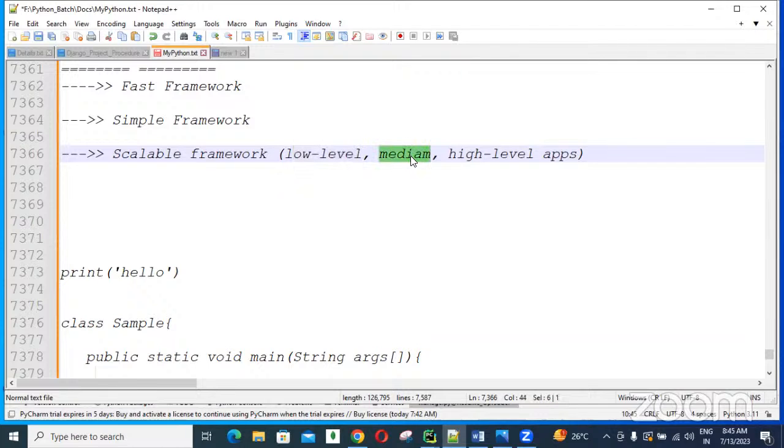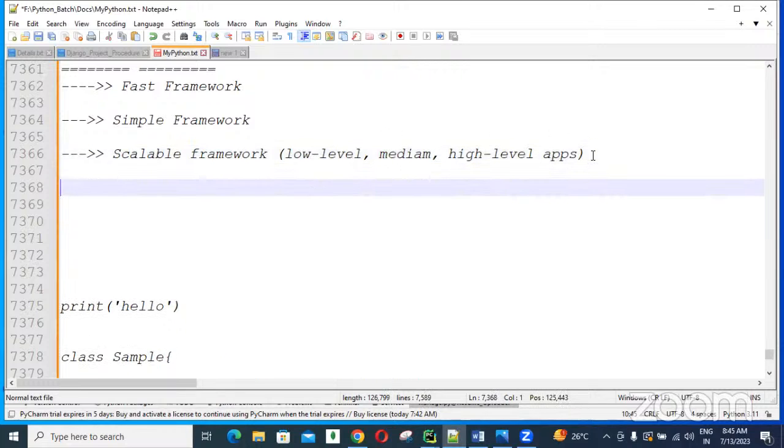Medium level means, for example, if you take our Ashok IT site, every day 4 to 5,000 people are visiting our website. So it's like a medium application. High level applications means like Google, Gmail, YouTube, Facebook, WhatsApp. Okay, these are used every day by lakhs of people. Every minute, lakhs of requests are coming to these applications, guys. Using the Django framework, we can design any kind of application. So scalability is more and more. Even if lakhs of requests are coming to our application, they will be handled by the Django framework fastly. Okay, so remember that.